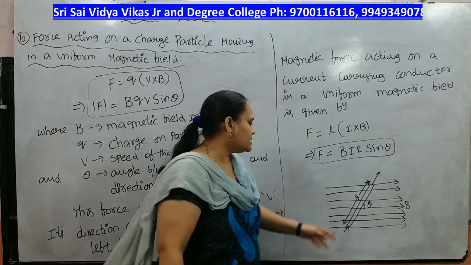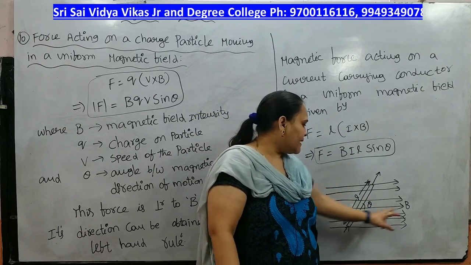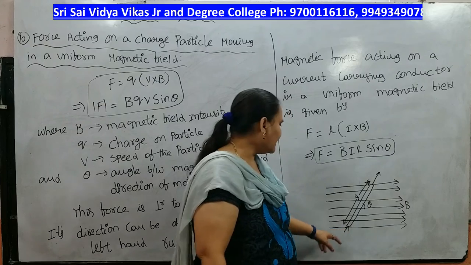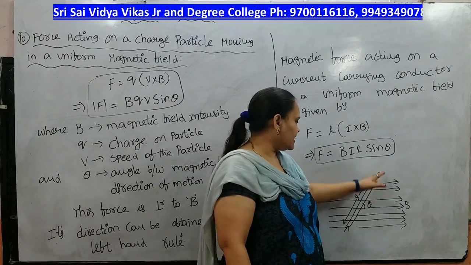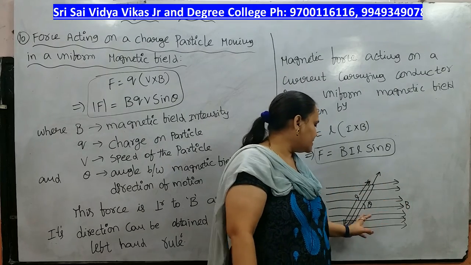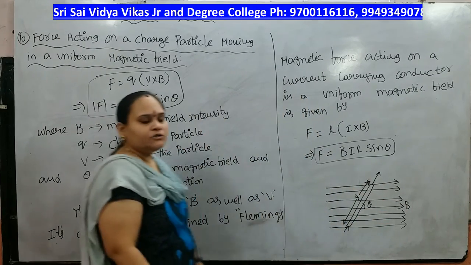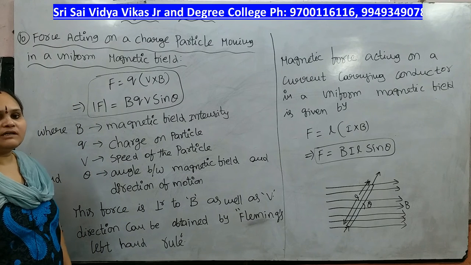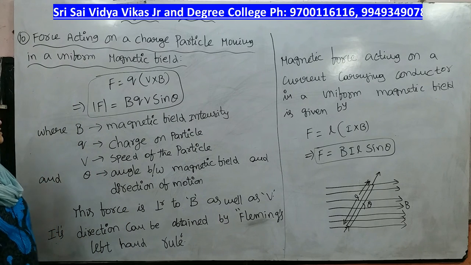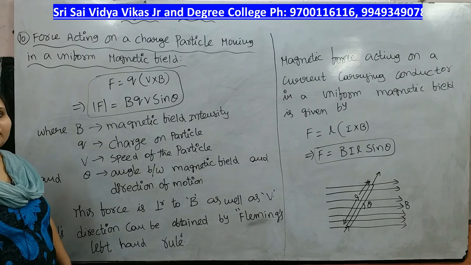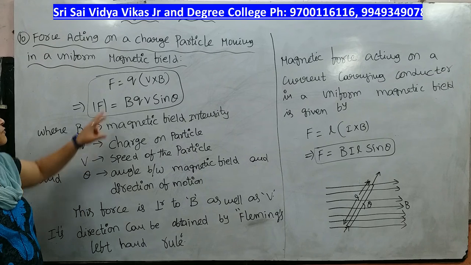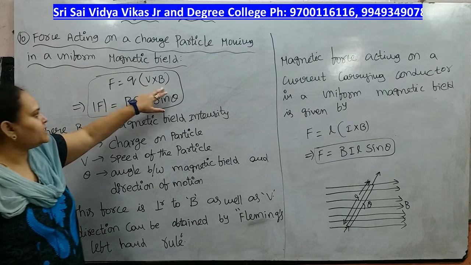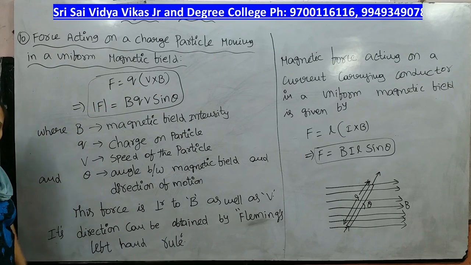So observe here, this is the theta angle. This is the magnetic field direction and this is the direction of motion. So this is the angle theta. F equal to Q into V cross B is our magnetic force. This force is perpendicular to B as well as V, that is, the magnetic field intensity and the speed of the particle.